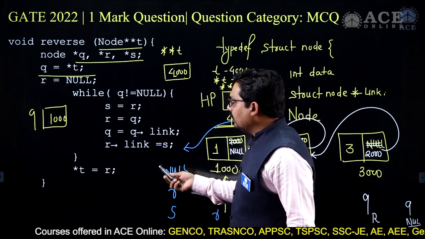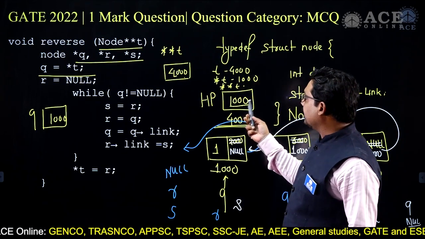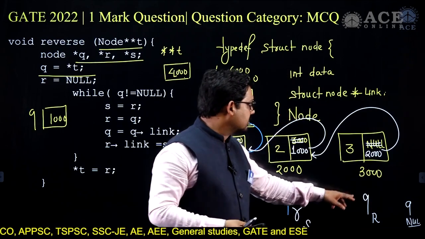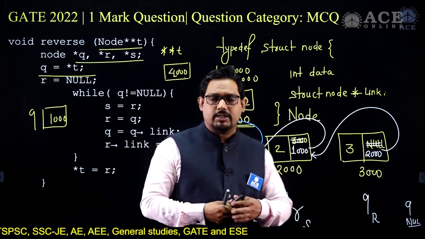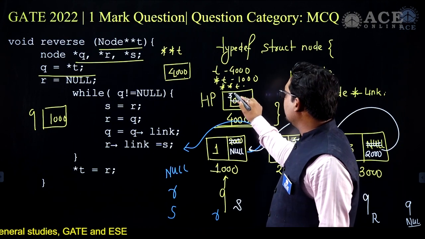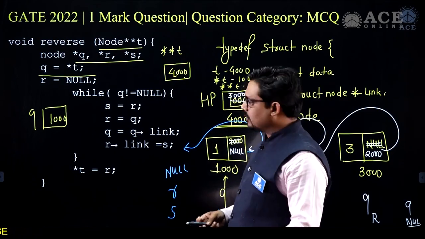And finally, star T, this head pointer which is now 1000, will now be updated with the value R, and R in this case is 3000. So finally this will be gone, and in this place 3000 will come. Okay, so this is the reversal process.